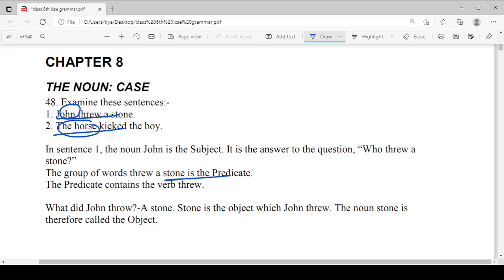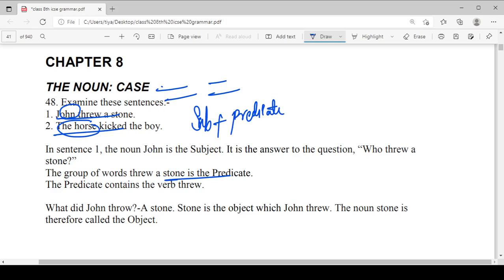So we have already learned about sentences. We have four major kinds of sentences: simple sentence, imperative sentence, interrogative sentence, and exclamatory sentence. I already taught you that the structure of a simple sentence is subject plus predicate.